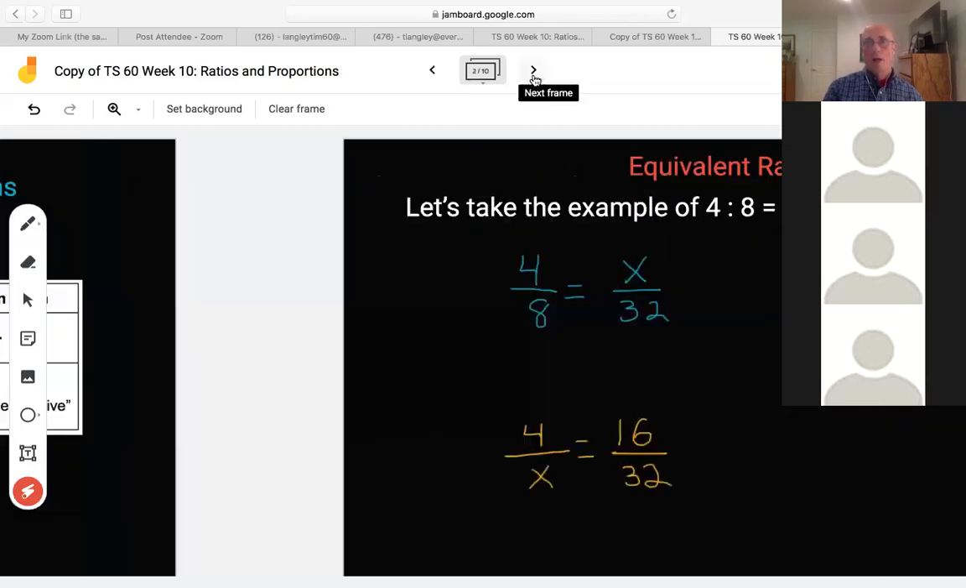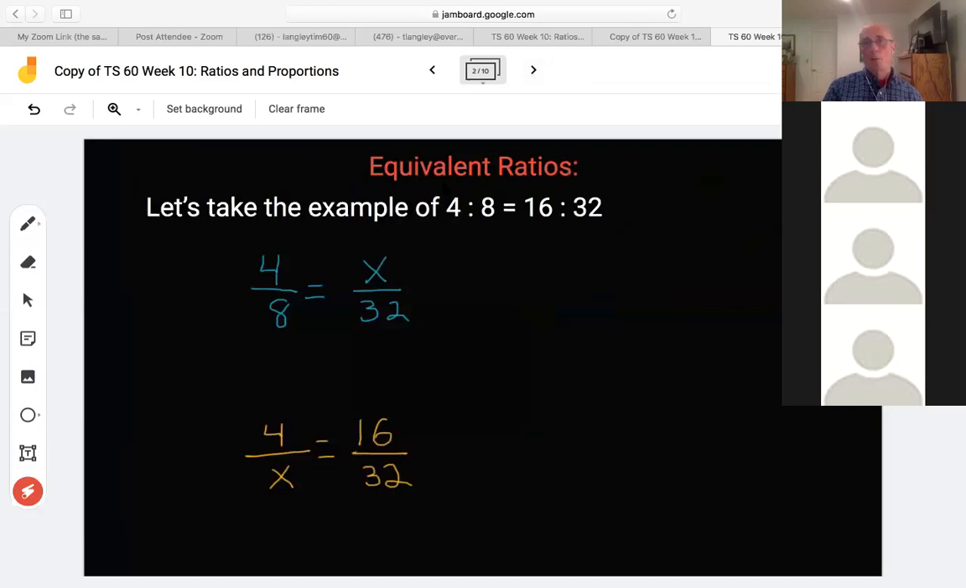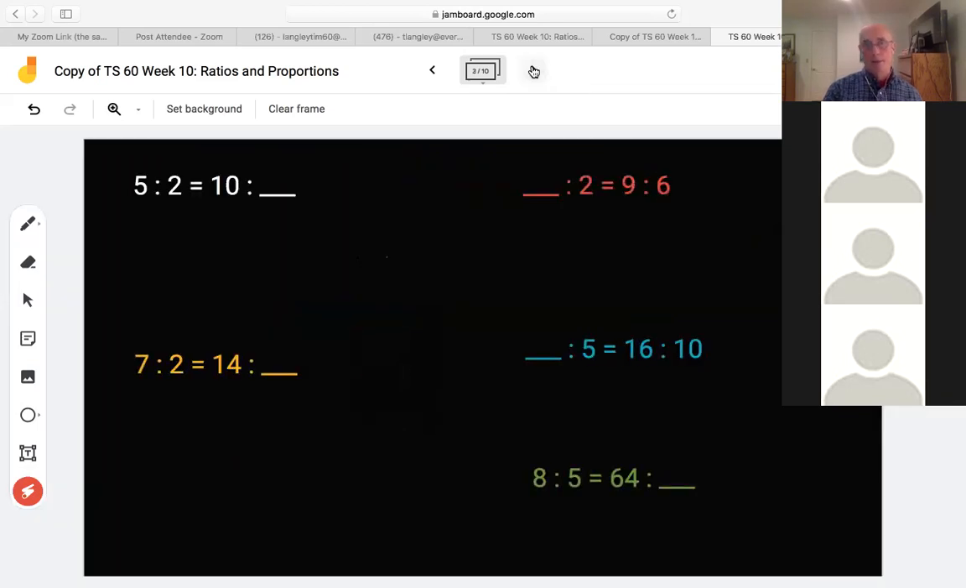And then we started talking about what's an equivalent ratio. This concept of equivalent ratio means ratios that are equal, like 1/2 equals 2/4. 4/8 is the same as 16/32. They're equivalent, they're equal. And that's what equivalent means. And then we practiced solving some. Some of them you can just look at and figure out in your head.